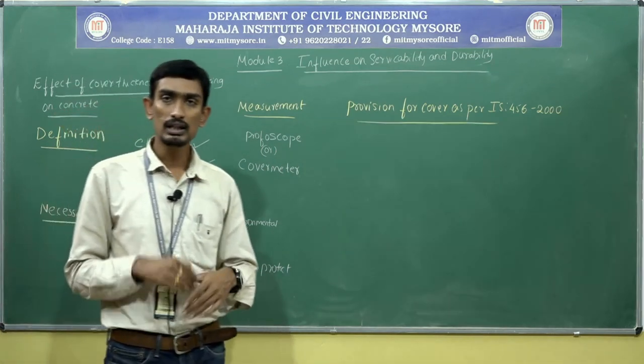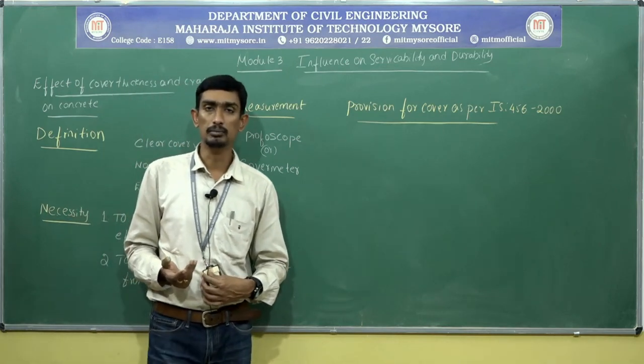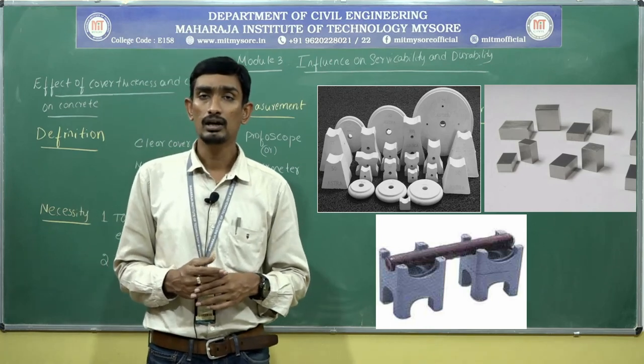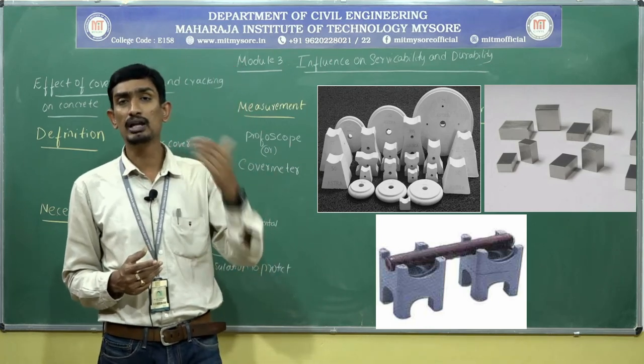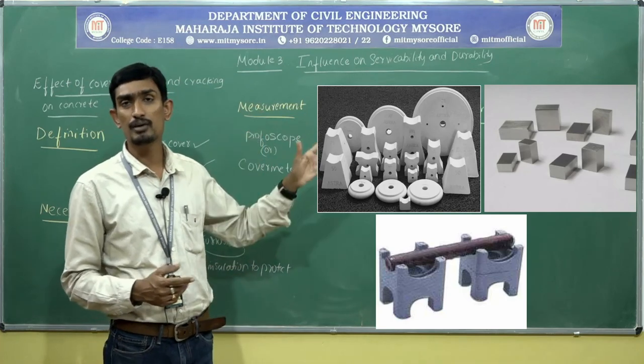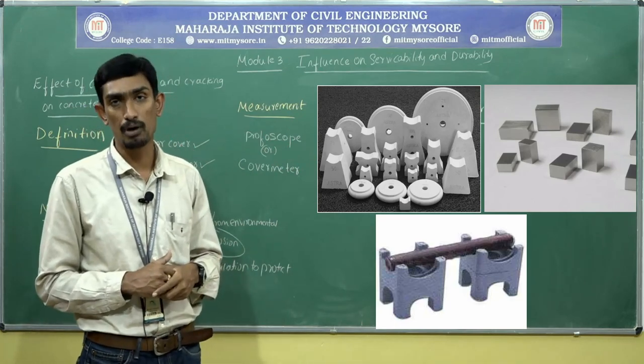Now, in the market, various cover blocks are available, or I can say various types of materials. You can see from the photo. The first photo shows the concrete cover blocks.